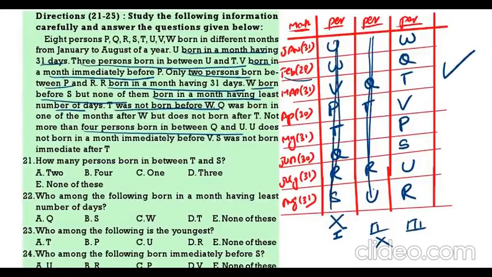Now, you have to see only this one. How many persons are there between T and S? This is T, this is S. How many persons are there? 2 persons. Who among the following is born in the month having the least number of days? Q. Who is the youngest person? R. Who is born immediately before S? P.